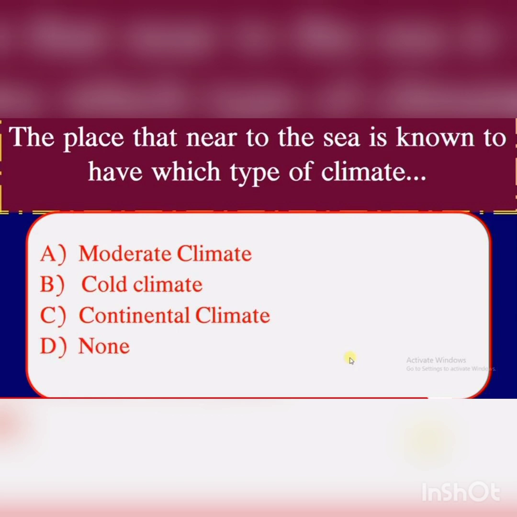The place that is near the sea is known to have which type of climate? A. Moderate climate, B. Cold climate, C. Continental climate, D. None. Answer is moderate climate.